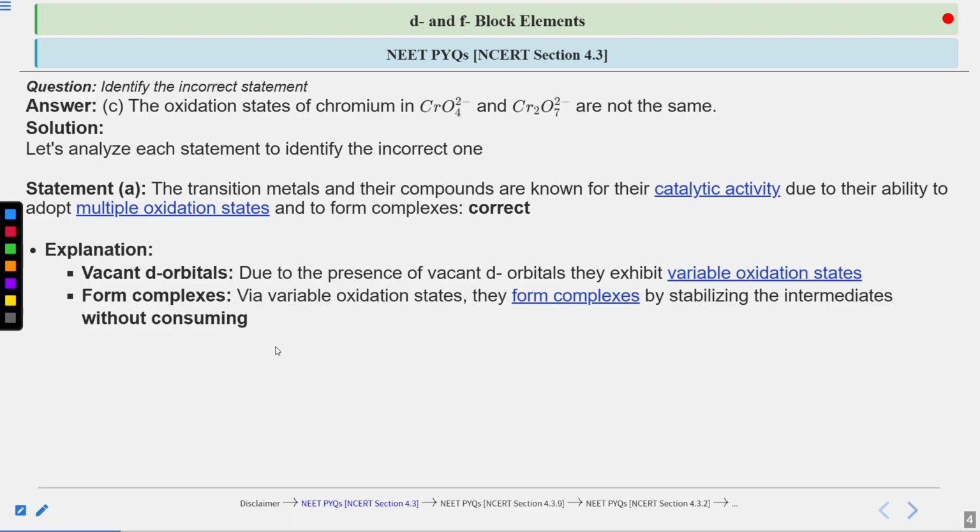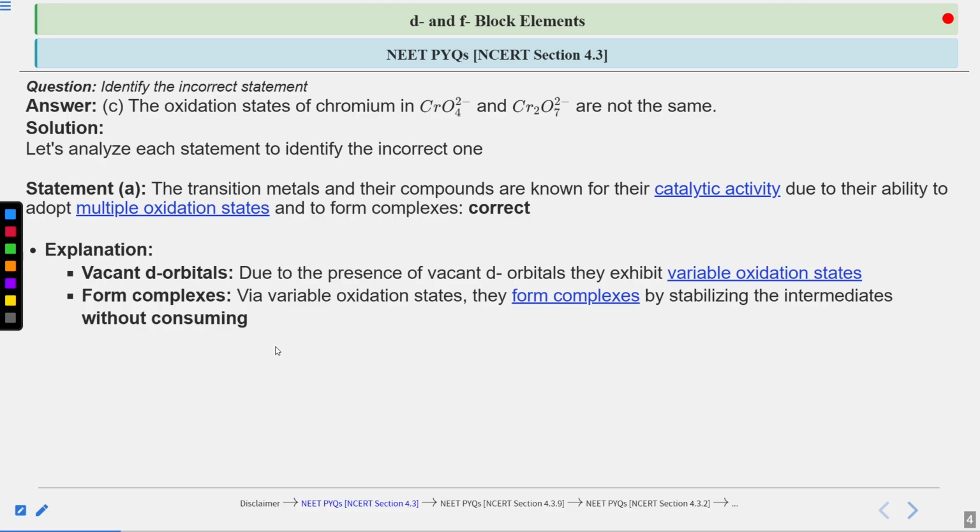This is the property of a catalyst: it participates in the reaction and, without being consumed, increases the rate of the reaction. Transition metals also act like that, because they exist in different oxidation states, so they are able to form complexes and stabilize the intermediates without being consumed in the reaction.